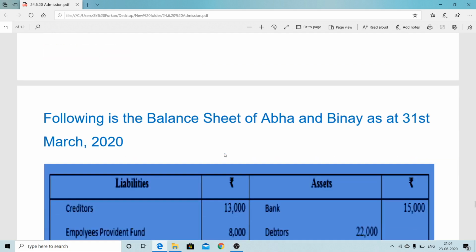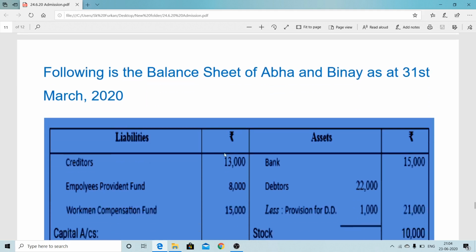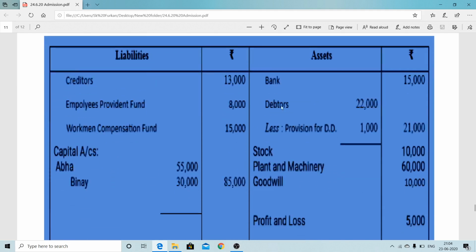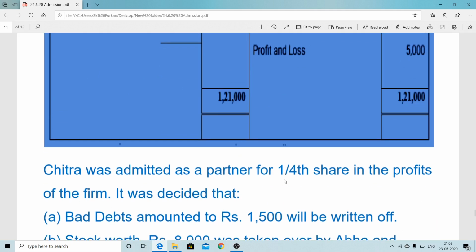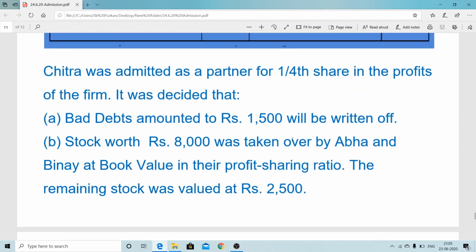Now a similar type of problem we are considering for self-try purposes. Here this is the problem. Two partners are there. That is their asset side, that is their liability side. Here employees provident fund is provided, and workmen compensation fund. Employees provident fund is an external liability, so the treatment will be the same as other liabilities like creditors, and for the workmen compensation fund, as per instruction we have to do it. So there are other changes.